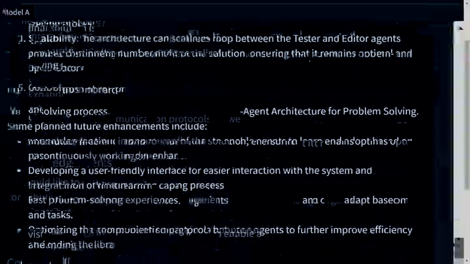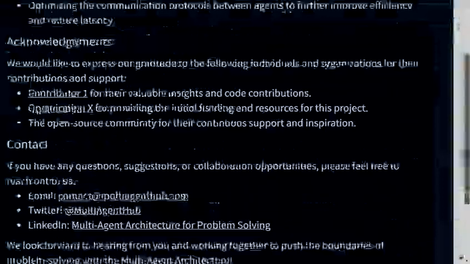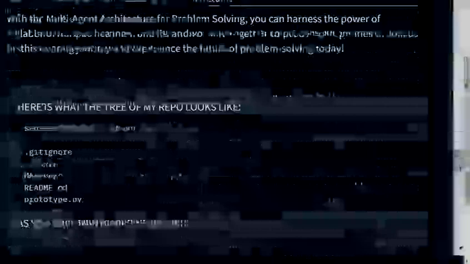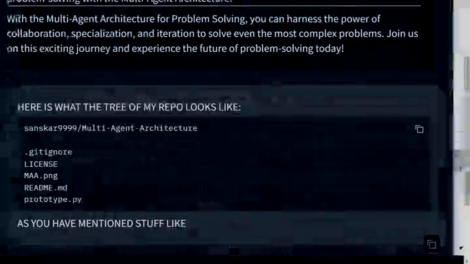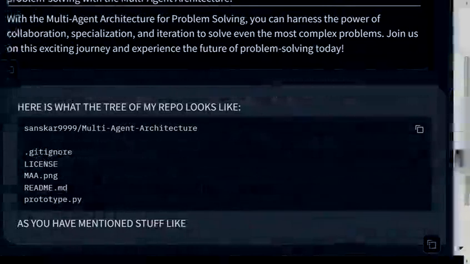So stuff like this isn't even included in my actual repository. When I told it to write the README file, it didn't know what my repo looked like because I didn't give it the whole tree structure of my repo. I just gave it the README file. So I mentioned that this is what the tree of my repo looks like, and I was going to just mention my issue here. As you can see, I have just told it that as you have mentioned stuff like, and I was going to mention that it's missing stuff like requirements and other files which it has mentioned in the previous response, right?